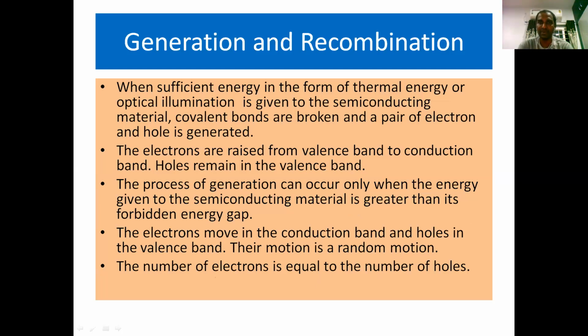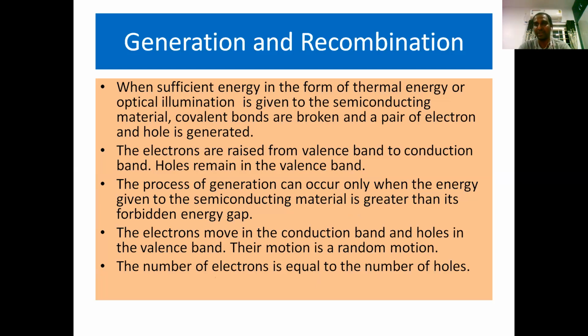Simply, generation is nothing but generation of charge carriers. In case of intrinsic semiconductor or extrinsic semiconductor, we are having two types of charge carriers, electrons in the conduction band and holes in the valence band. How to produce electrons in the conduction band and holes in the valence band is known as generation of charge carriers.